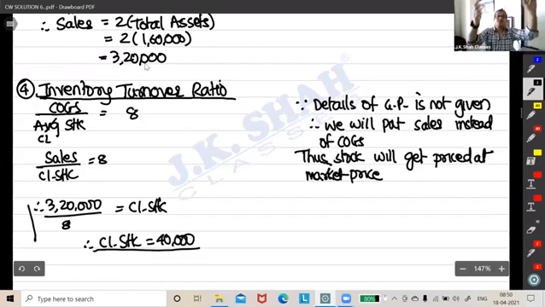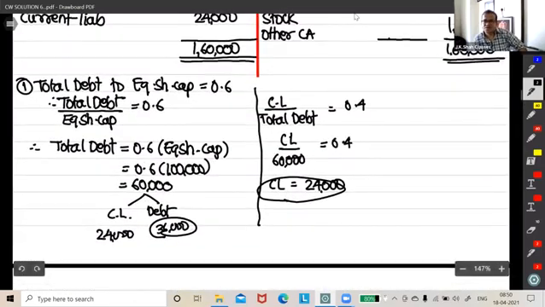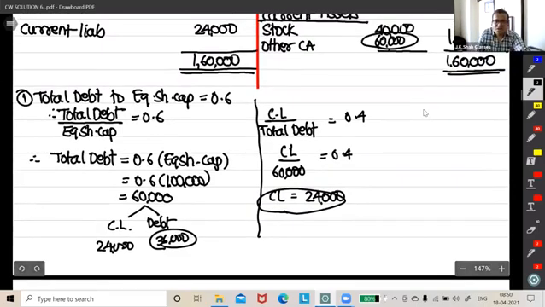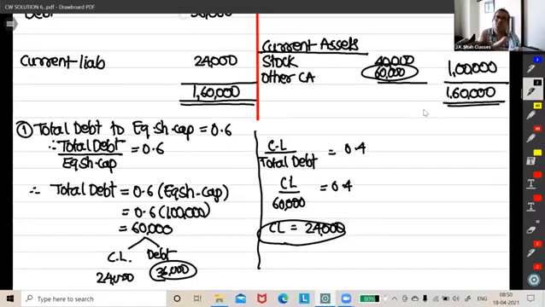Right? If we knew the profit element, what would have happened? The bifurcation would change slightly. Here I am going to write stock as 40,000, so other current assets would be my balancing figure of 60,000. That is the only difference, na guys. If I had known the profit, let's say the profit is 10%, stock would have become 36 and other current assets would have become 64. That is the only thing. At least I could reach the answer which is closer. That's it.